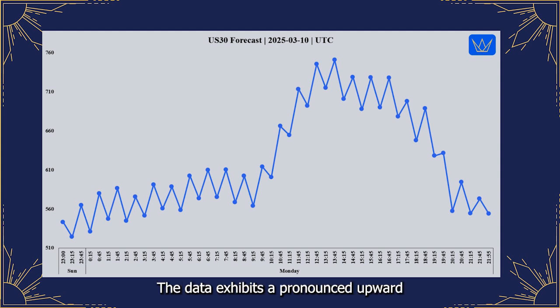The data exhibits a pronounced upward trend throughout the session, with mass pressure values consistently climbing to higher levels as the day progresses. While intraday volatility and fluctuations are present, the overriding cyclical tendency is decidedly bullish. This strong upward trend in mass pressure data for the Us30 on Monday, potentially amplified by the slightly supportive U.S. inflation data, suggests a bullish intraday tendency for the US30 on March 10th. Intraday traders may consider focusing on long opportunities, being mindful of the inherent intraday volatility, and employing appropriate risk management strategies.